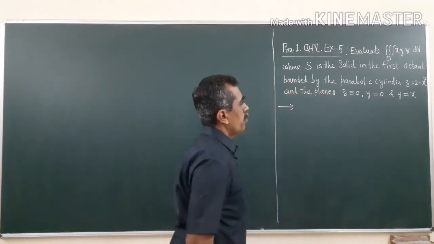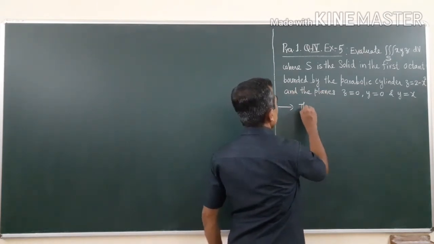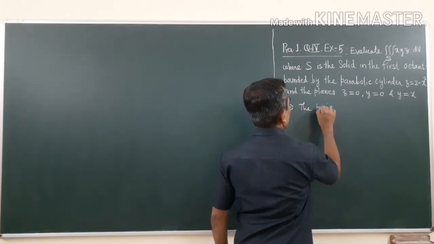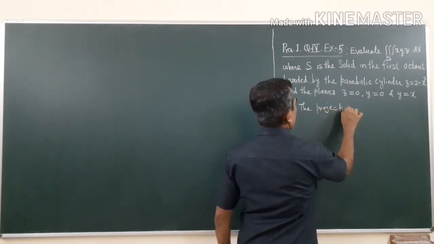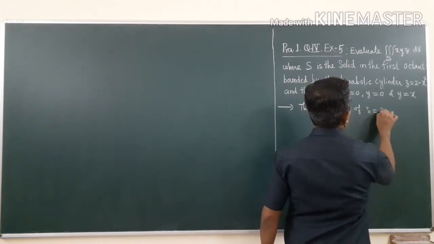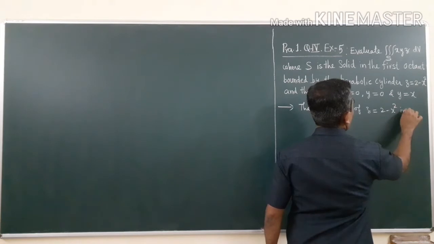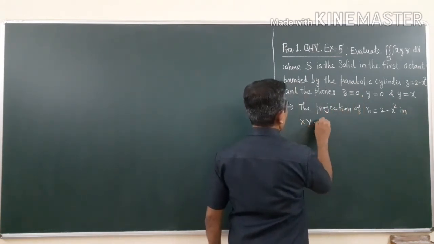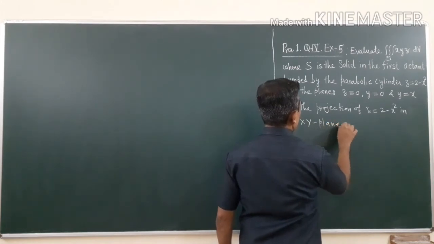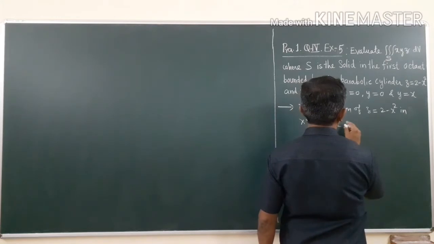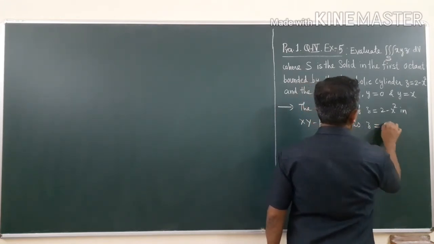To find the limits of x, take the projection of this parabola, the projection of z is equal to 2 minus x square in the xy plane, which has z is equal to 0.